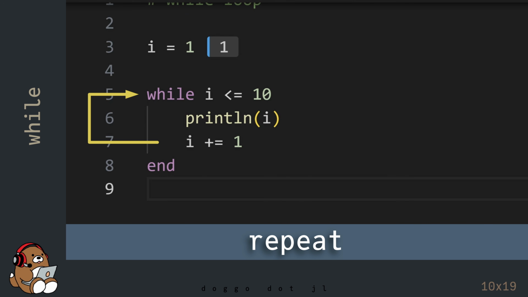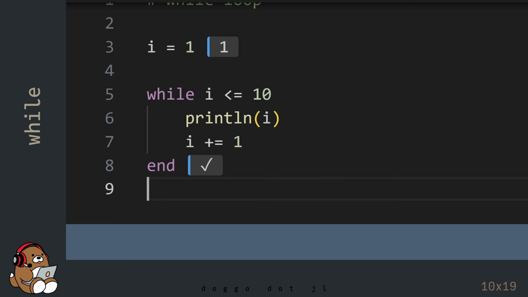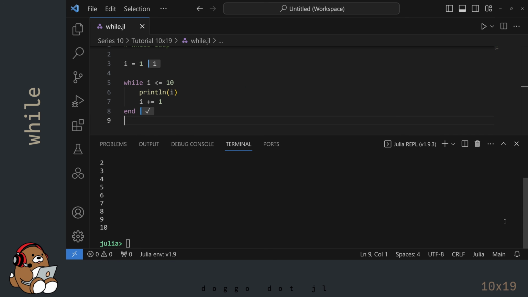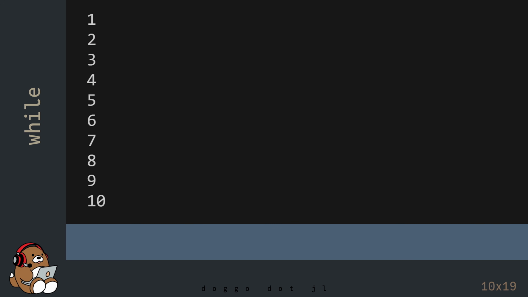This code will repeat until the value contained in the variable named i is no longer less than or equal to 10. Let's run the code to see what happens. In the REPL, you'll see the numbers 1 through 10. Pretty cool, right?